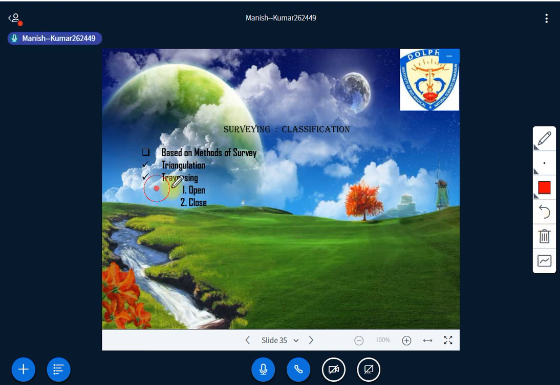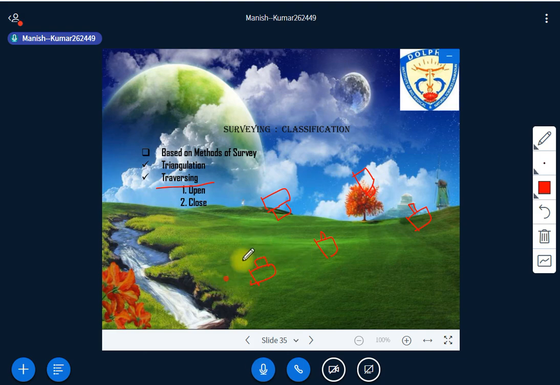Now traversing. What is traversing? Traversing is basically a circuit of survey lines, and it may be open or closed. Again, I'll explain it through a demonstration. For example, I have to survey a city and there are some houses, something like that. House 1, 2, 3, and the door side is up. This is the door side that we have to do. Traversing means a circuit of surveying.